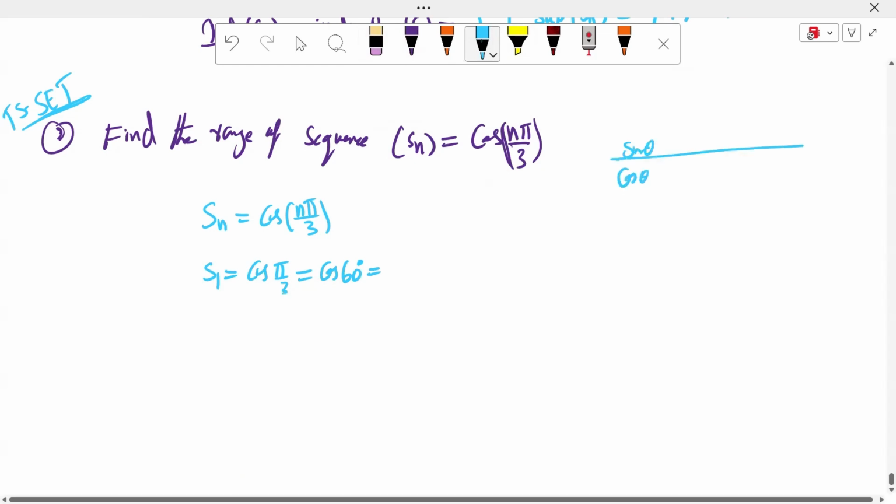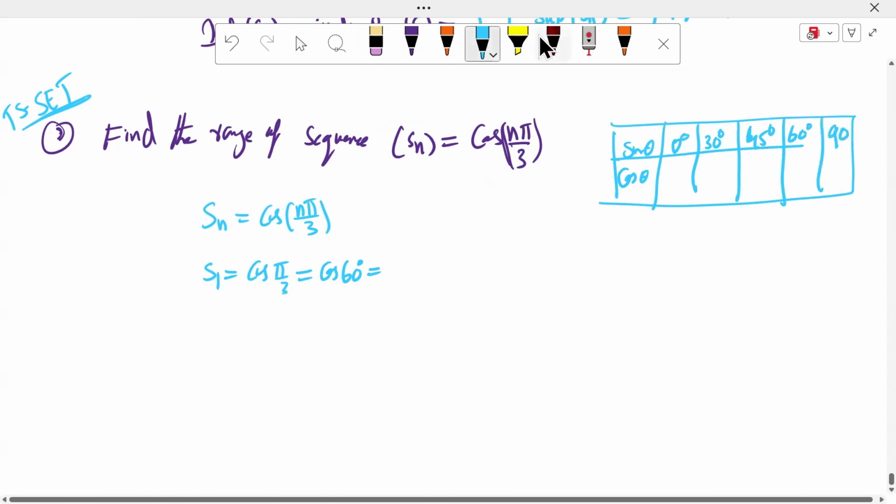Sin theta, cos theta, 1/2. If you cannot remember, write this down, it is simple. It is 0 degrees, 30 degrees, 45 degrees, 60 degrees, 90 degrees. We know that, sir. 0 degrees is 0, 30 degrees is π/6, 45 degrees is π/4, 60 degrees is π/3, 90 degrees is π/2. What is sin 0?